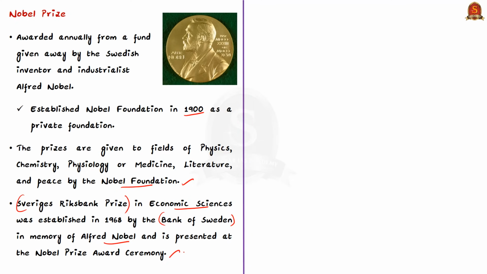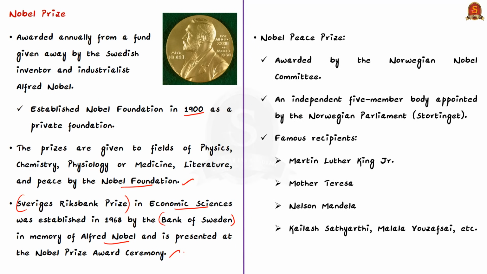Now talking about the Nobel Peace Prize, it is awarded by the Norwegian Nobel Committee. Know that it is an independent 5-member body that is appointed by the Norwegian Parliament. Until now, a total of 101 prizes were given in this category. Many great personalities like Martin Luther King Jr., Mother Teresa, Nelson Mandela, Kailash Satyarthi, etc. were awarded Nobel Peace Prizes.